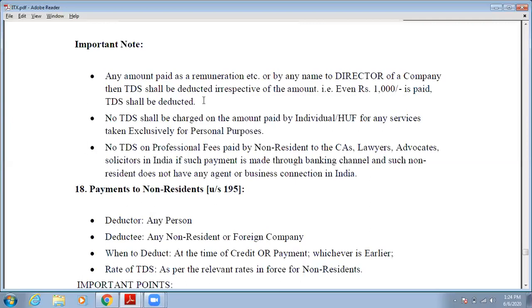The next is no TDS on professional fees paid by a non-resident to the CAs, lawyers, advocates, solicitors in India, if such payment is made through banking channel and the non-resident does not have any agent or business connection in India. Then no TDS is required to be deducted.